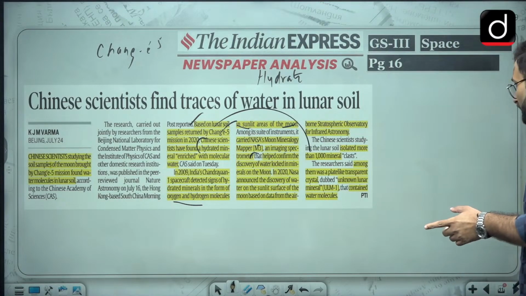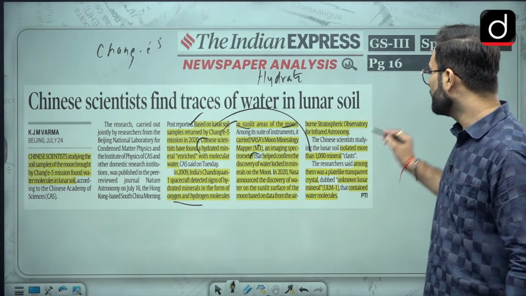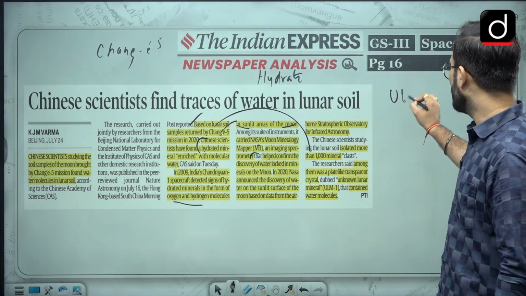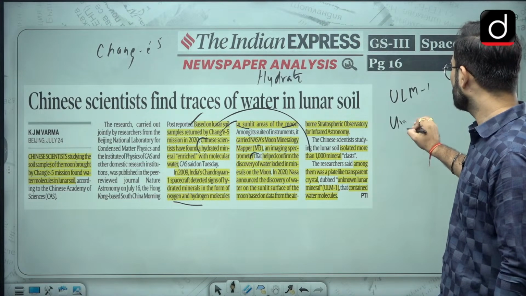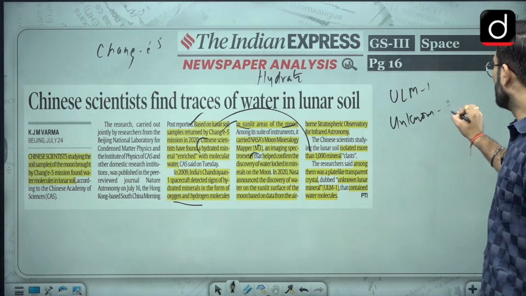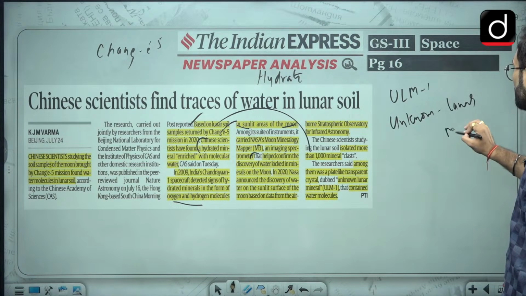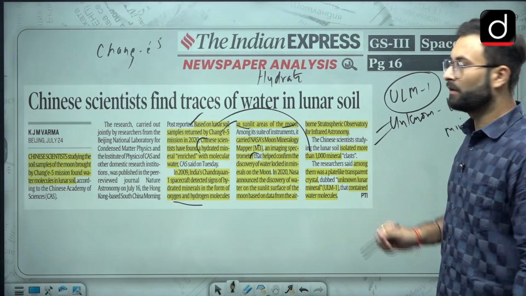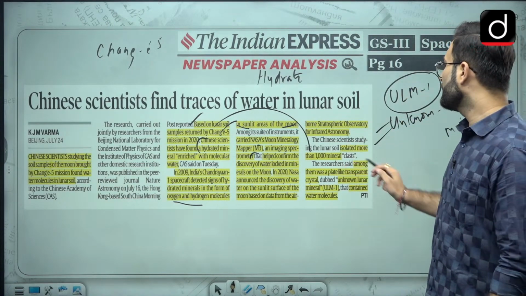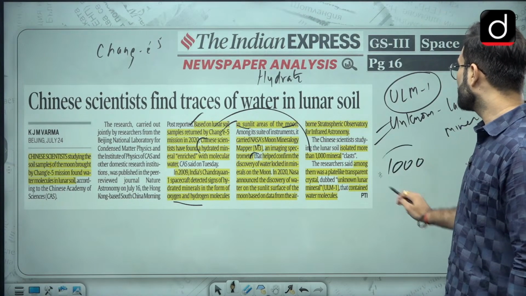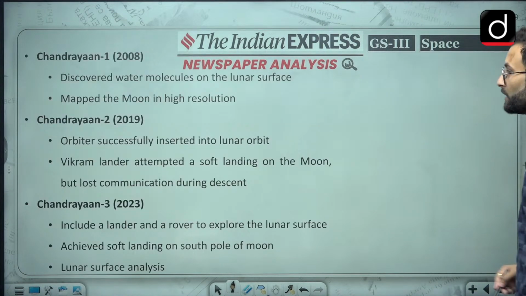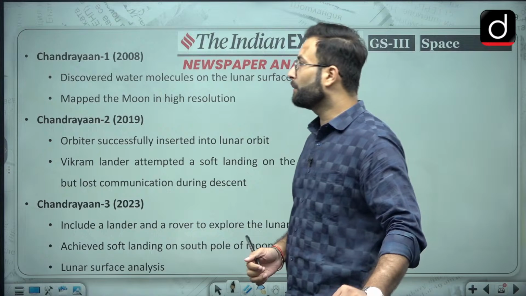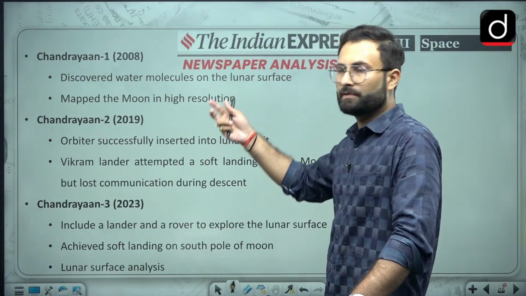Now here when we are talking about this particular mineral, then they have named it ULM1, that is unknown lunar mineral, that is ULM1, that contain the water molecule. Other than that, they have found nearly 1,000 minerals in that particular samples. Now here you will see Chandrayaan 1, there are certain achievements which we have discussed over here.